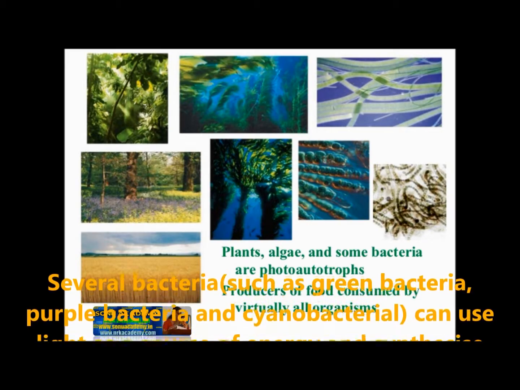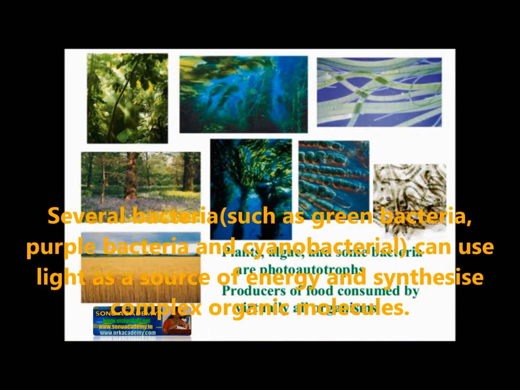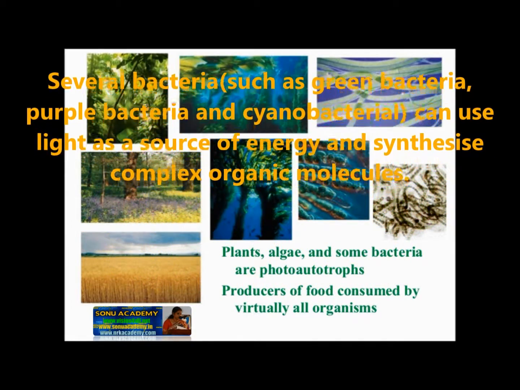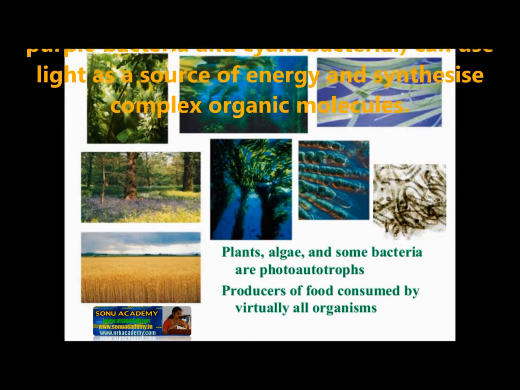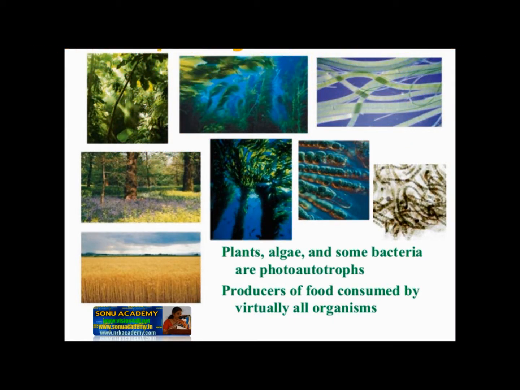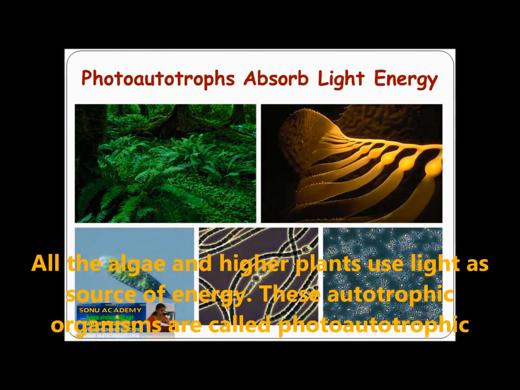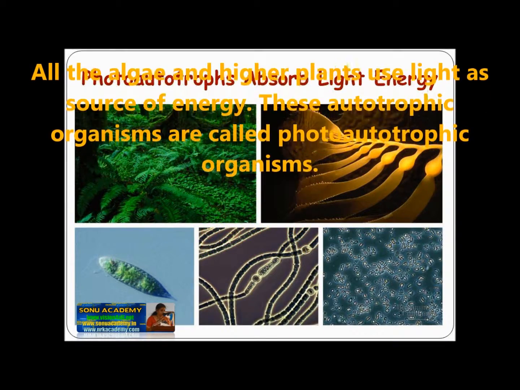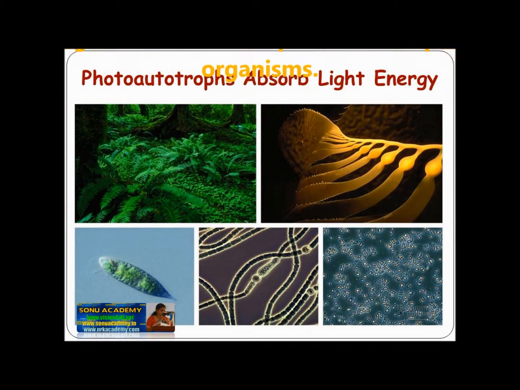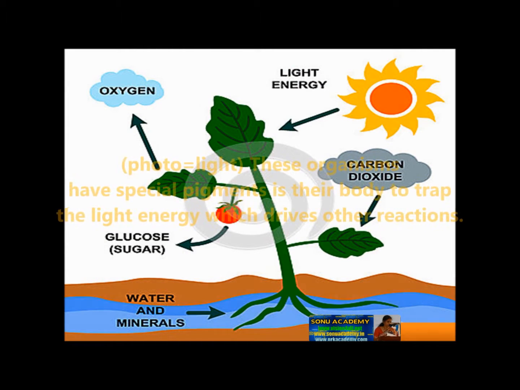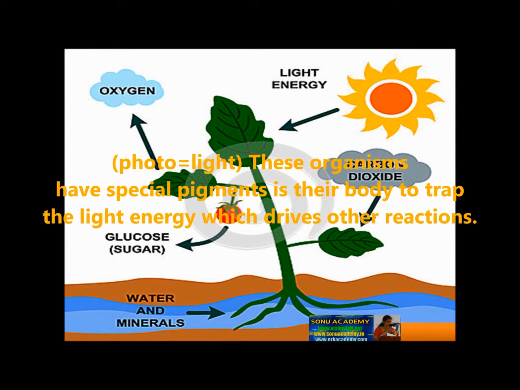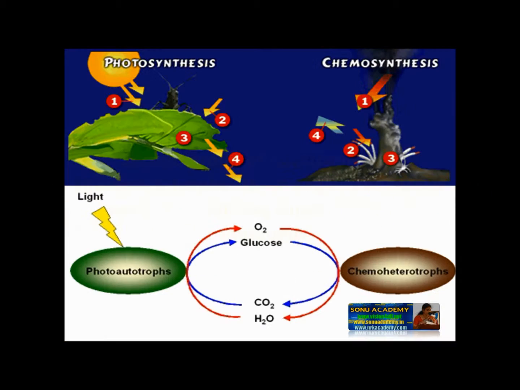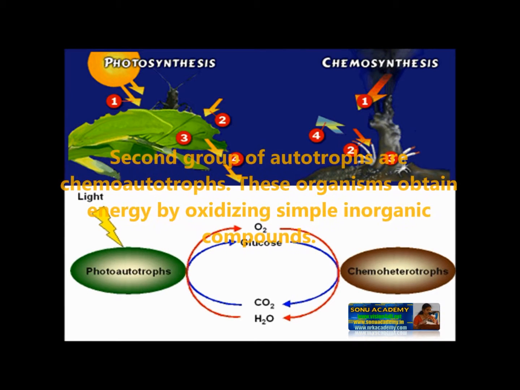Photoautotrophic organisms. Several bacteria such as green bacteria, purple bacteria and cyanobacteria can use light as a source of energy and synthesize complex organic molecules. Similarly, all the algae and higher plants use light as a source of energy. These autotrophic organisms are also called photoautotrophic organisms. Here, photo means light. These organisms have a special pigment in their body to trap the light energy, which drives the other reactions. The second group of autotrophs are called chemoautotrophs.